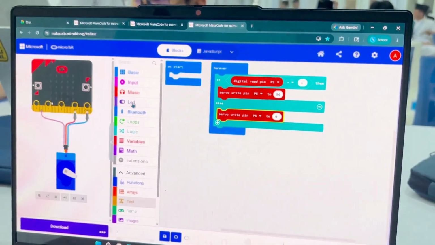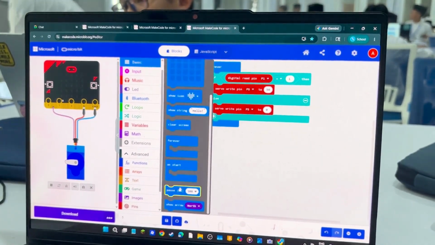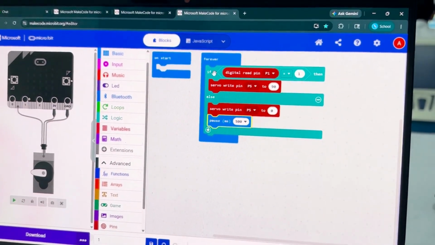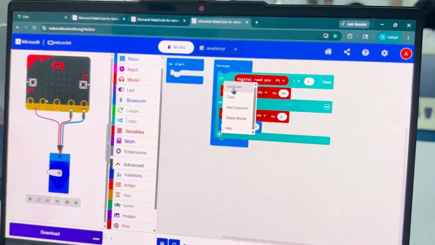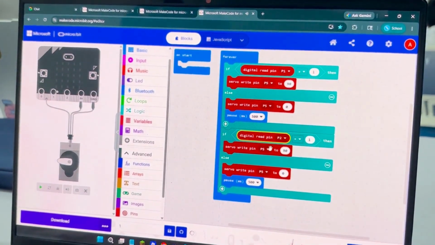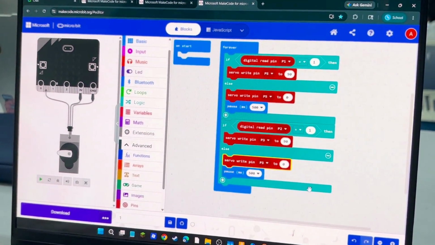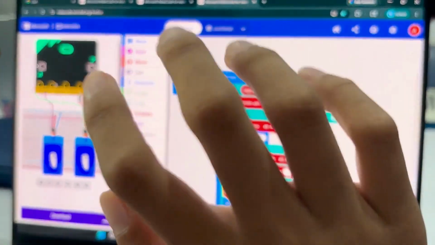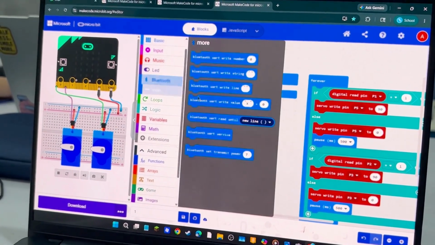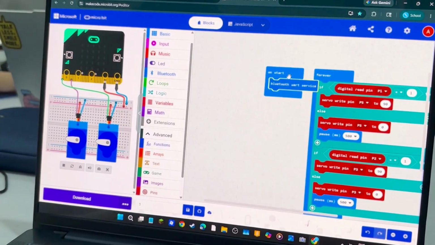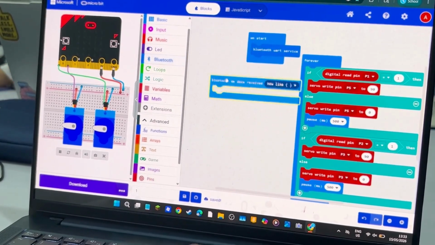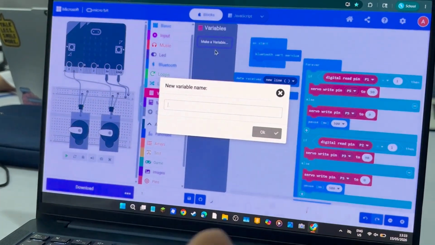And then we must add some pause, or a delay. And if there are two servos, we must duplicate it so there are two like this. And then we just change the pin. This is 2, this is 3, and this is 3, 2 like that. Okay, that's for the servo write pin, it will detect. And then we must add the Bluetooth in here, Bluetooth UART service, like that. After that, we go to Bluetooth, and then we add this, and then we must make a variable, slot.